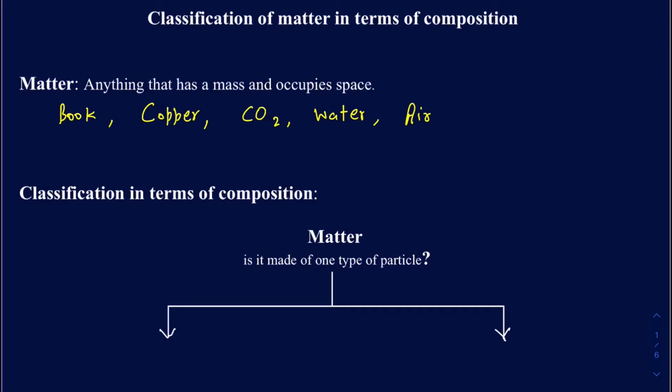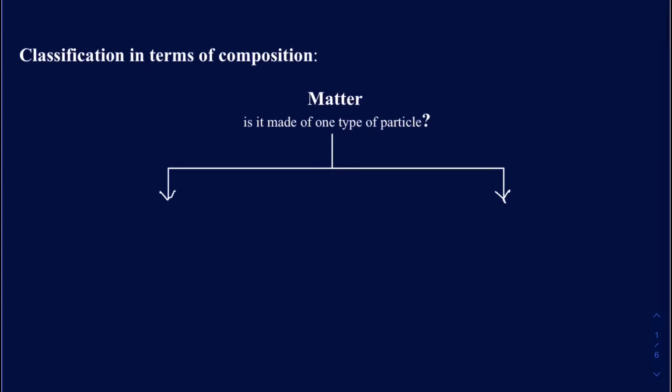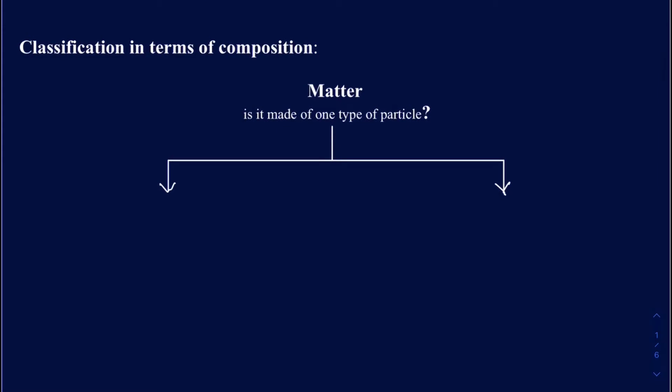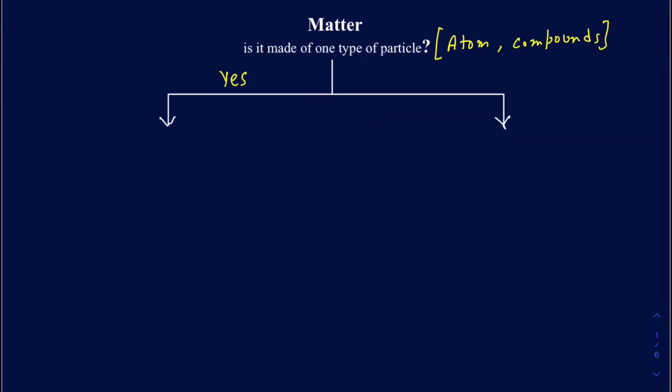So when we're classifying matter in terms of the composition, the very first question you want to ask yourself is: is the matter made of one type of material or particle? When we talk about material or particle, we're more likely referring to whether it has only one type of atoms or compounds in there. So if the answer is yes, that means the matter is made of either only one type of atom or one type of compound, then we put that into the category of a pure substance. So that's going to be pure substance.